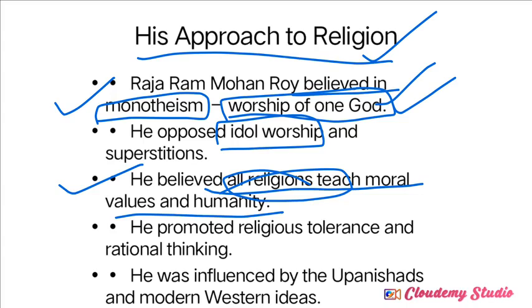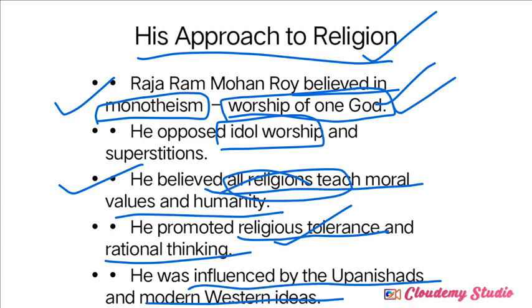So next, he promoted religious tolerance and rational thinking. Religious tolerance, brotherhood, unity among different religions, rather than crisis between one religion and another. And he was also influenced by the Upanishads and modern Western ideas.